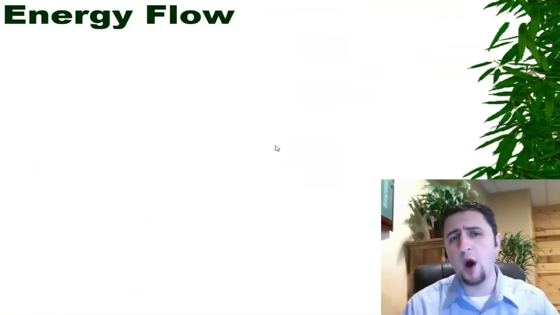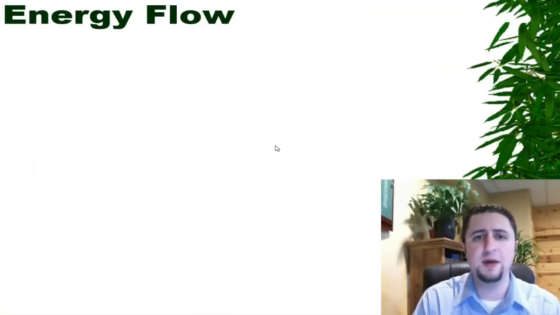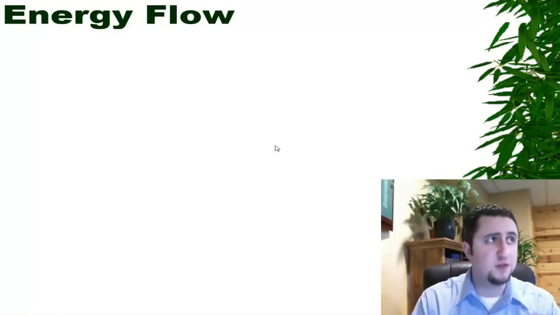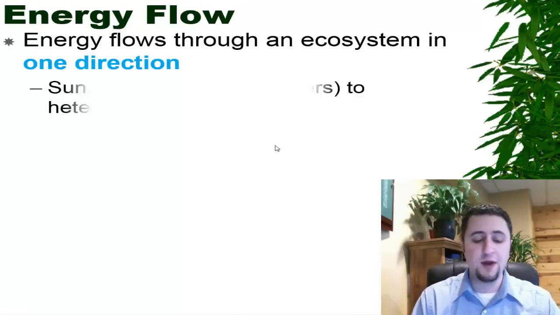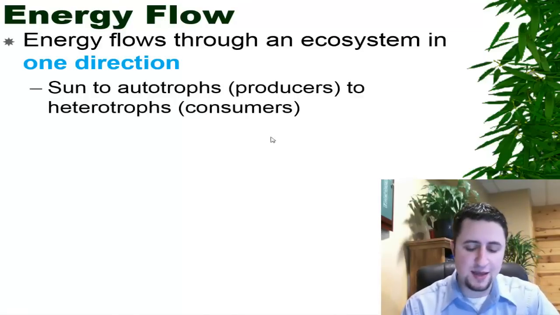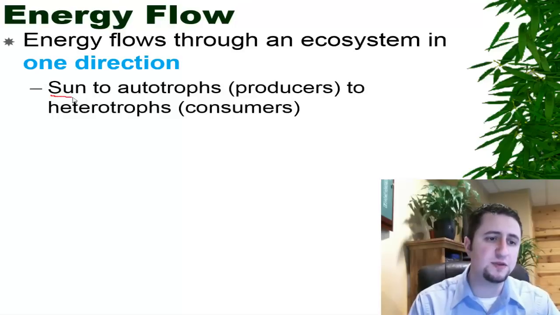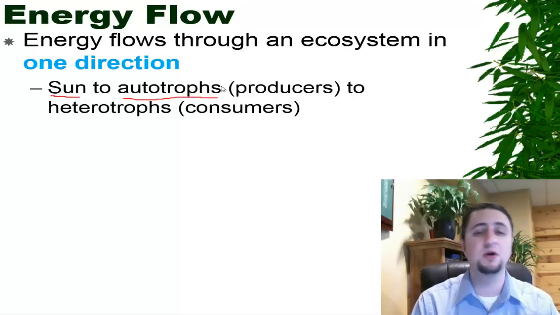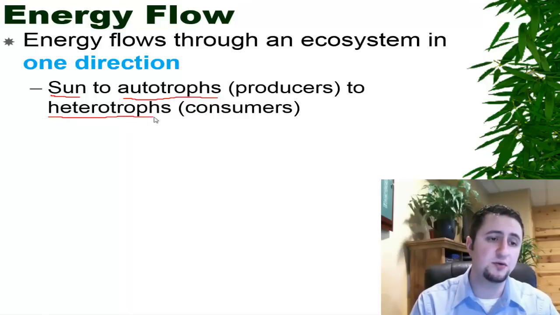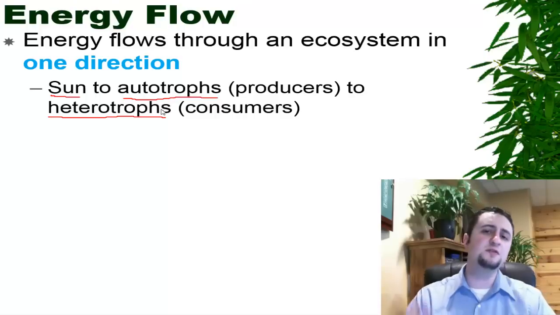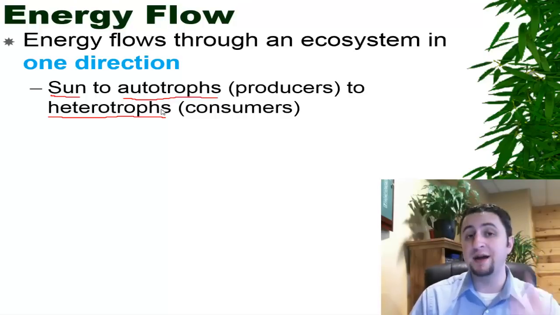All right, here guys, we're going to somewhat switch gears. We're going to talk about the energy flow of life. Now, energy flows through an ecosystem in one direction. If you think about it, that direction all has to start with the sun. And then from the sun, we talk about autotrophs, which are capable of producing energy from the sun, and then also to heterotrophs. So it flows in one direction, from basically the bottom up.